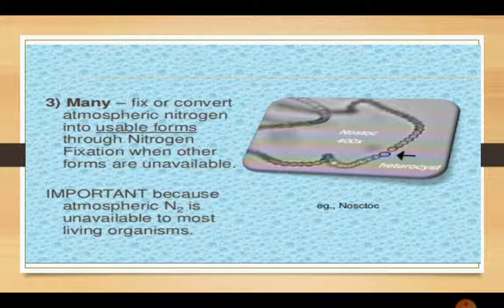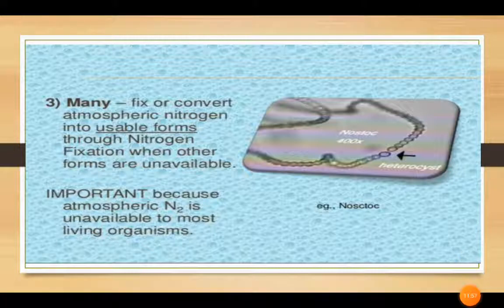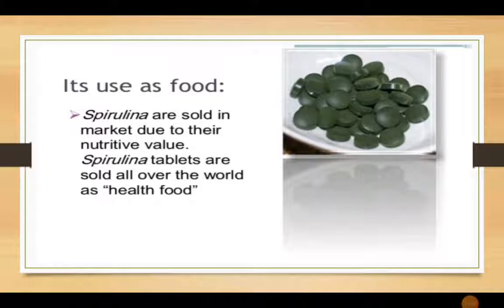Here another example of heterocyst has been shown. Because atmospheric nitrogen is unavailable to most living organisms, therefore they fix it. It is another function of the cyanobacteria. After that, the next economic importance is they are also used as food. Spirulina is sold in the market due to its nutritive value. These tablets are sold all over the world as health food, and they contain blue-green algae, or you can say cyanobacteria. So it is also a supplement of food, vitamins and proteins.